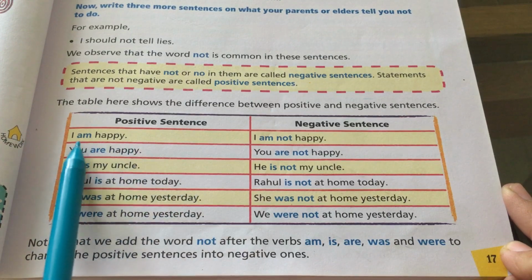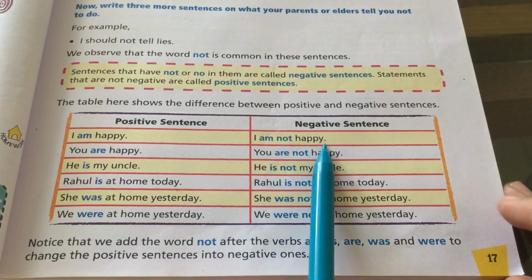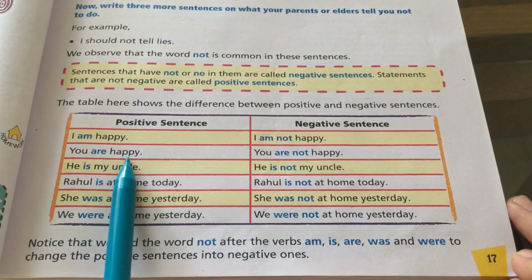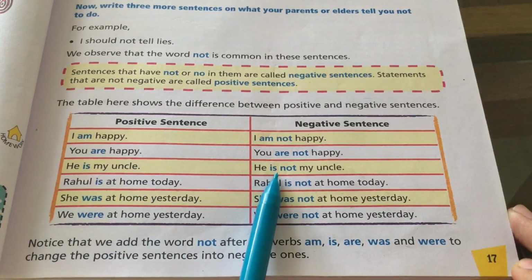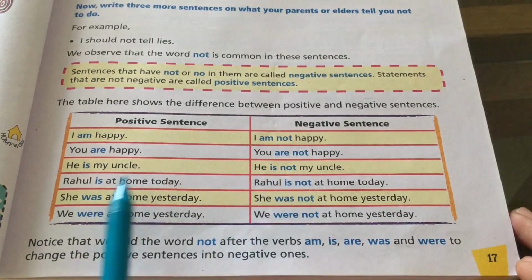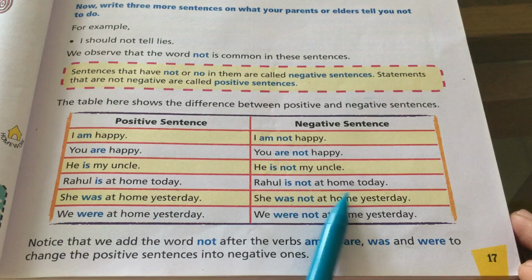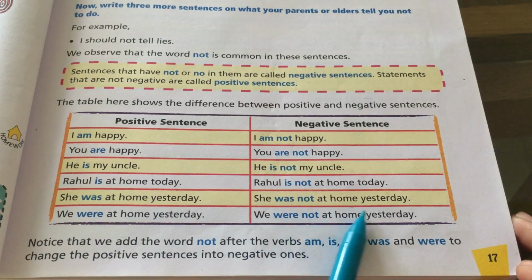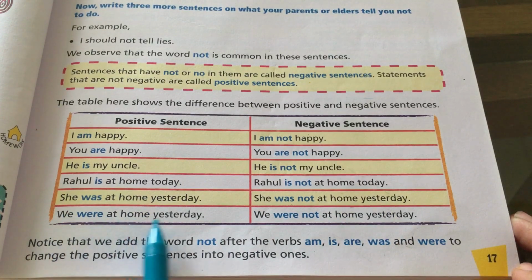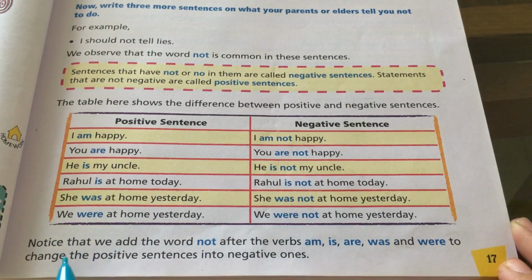Positive sentences: I am happy. Negative: I am not happy. You are happy. You are not happy. He is my uncle. He is not my uncle. Rahul is at home. Rahul is not at home today. She was at home yesterday. She was not at home yesterday. We were at home yesterday. We were not at home yesterday.